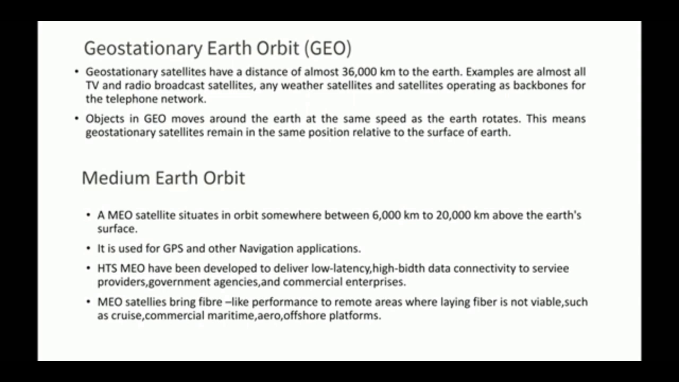An object in GEO moves around the Earth at the same speed as the Earth rotates. This means a geostationary satellite remains in the same position relative to the surface of Earth.